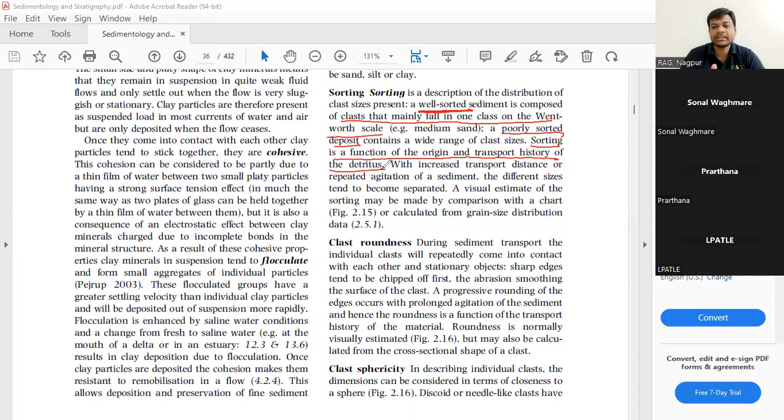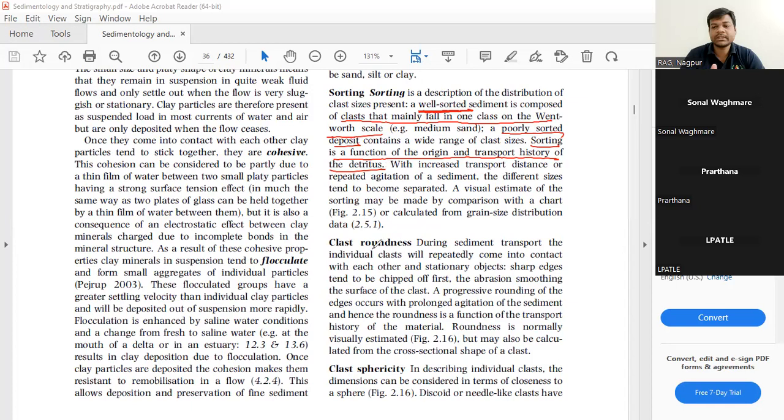It has traveled a lot because all the other size particles have been left behind, and only the similar size particles are now getting separated and deposited, right? Got this? So this is called sorting.